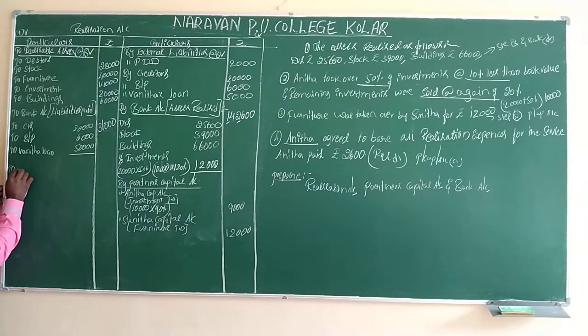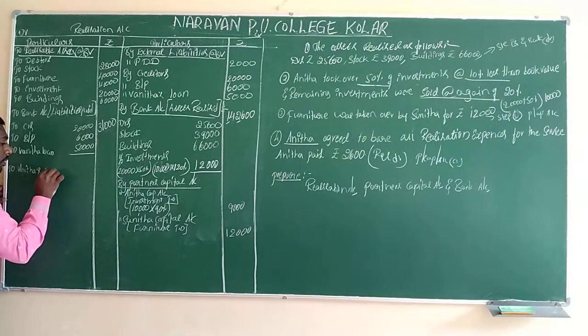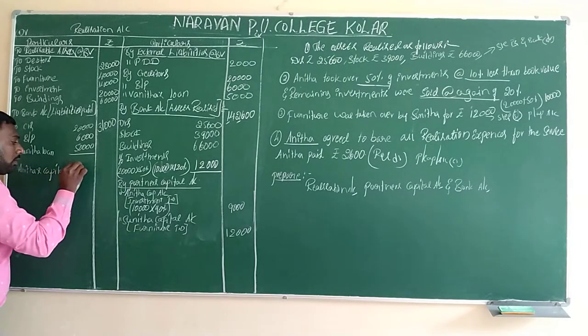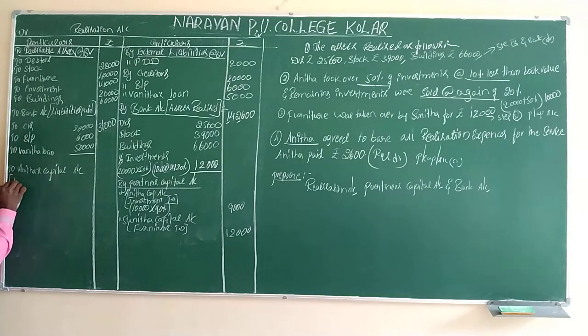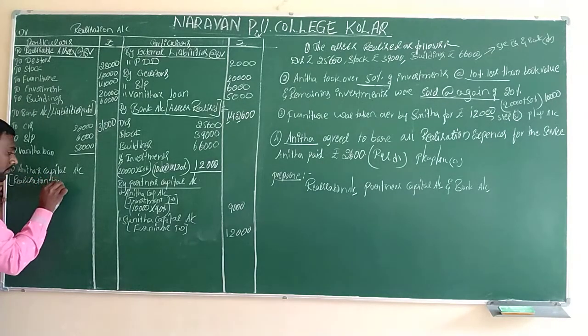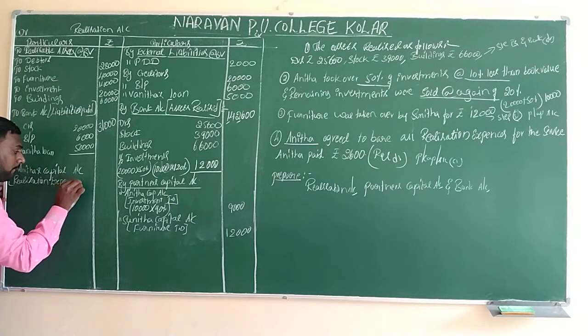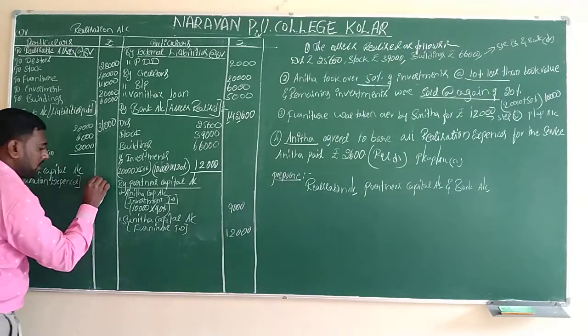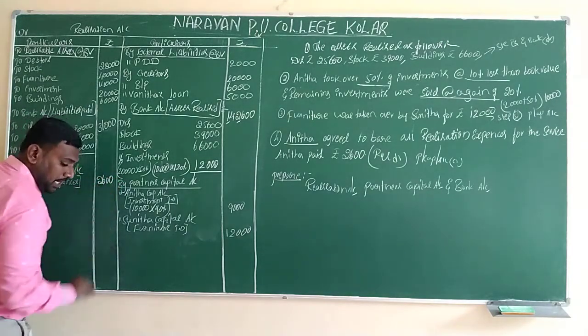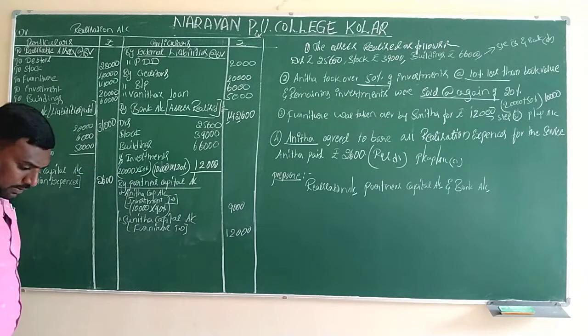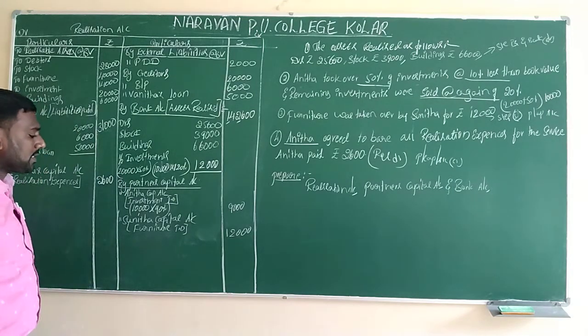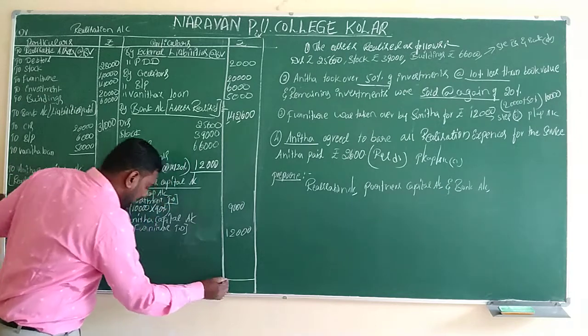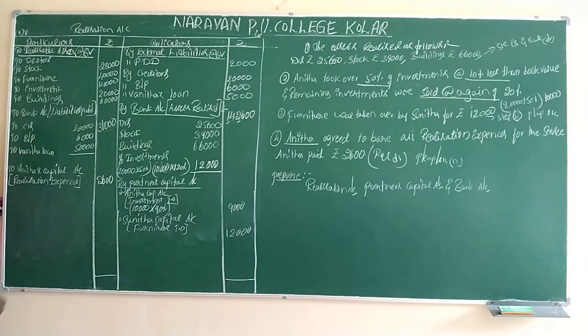Who has paid? Anita. Capital account. In bracket we have to mention realization expenses, that is 2,600 rupees. Realization expenses 2,600 rupees. After that, all the 7 steps are completed.